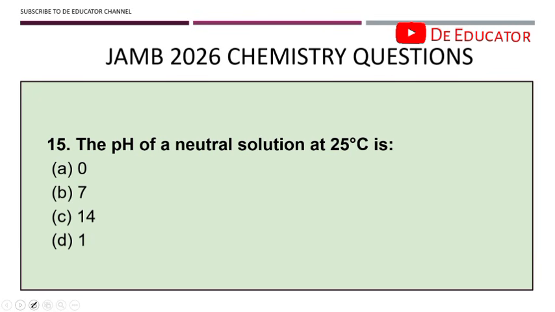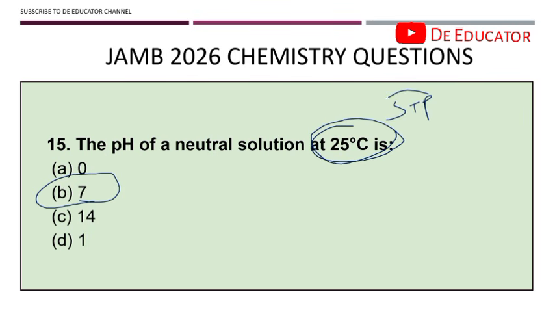Okay. Question 15. The pH of a neutral solution at 25 degrees Celsius is 7. Please take notes. Remember, 25 degrees Celsius is the standard temperature, right? You know we have S, T, and P. 25 degrees is standard temperature. Don't allow it to confuse you because they can put a tricky question. This temperature has nothing to do with this question, it's just there to confuse you.